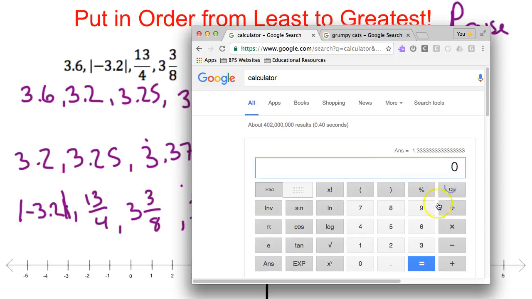Let's see. -√7. -2.6457. I'll round it to -2.64, but it won't be a 4, it will be a 5 because this next number is 5 or greater. So -2.65.